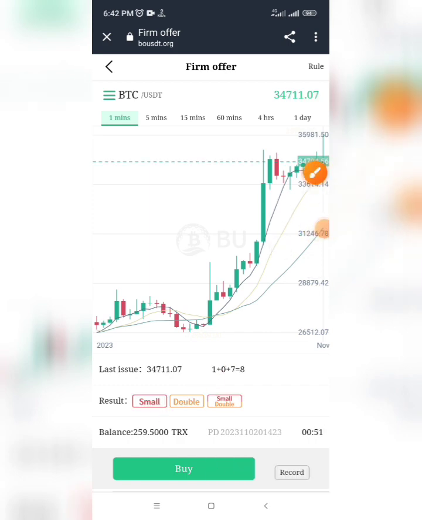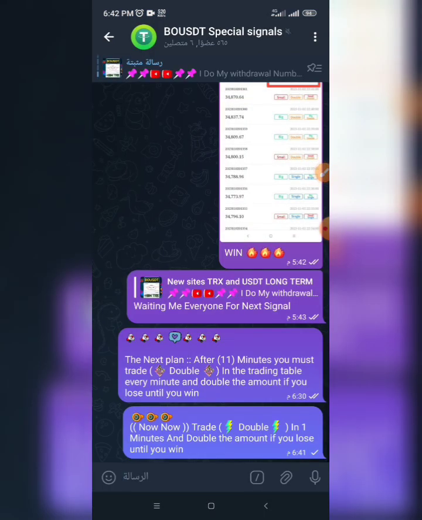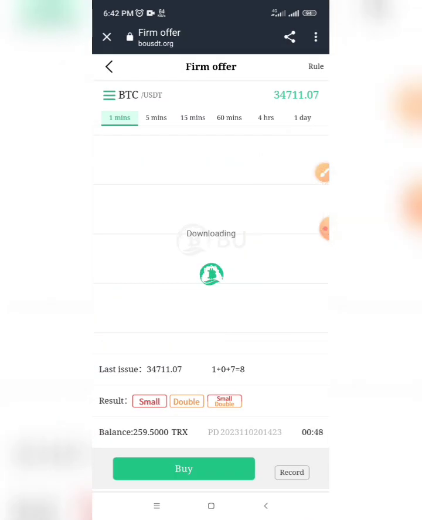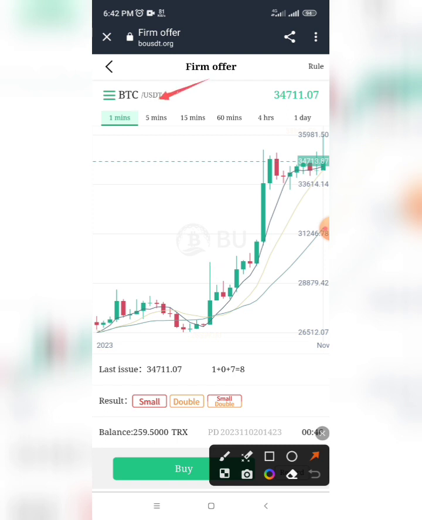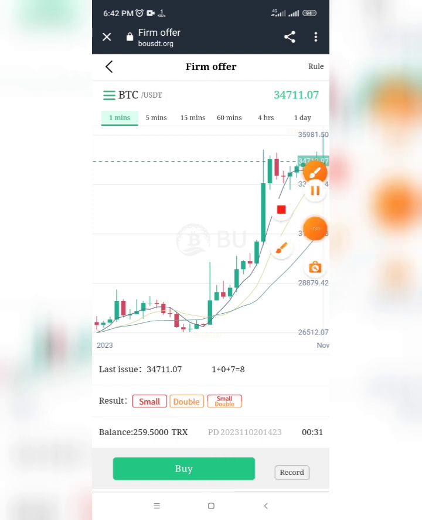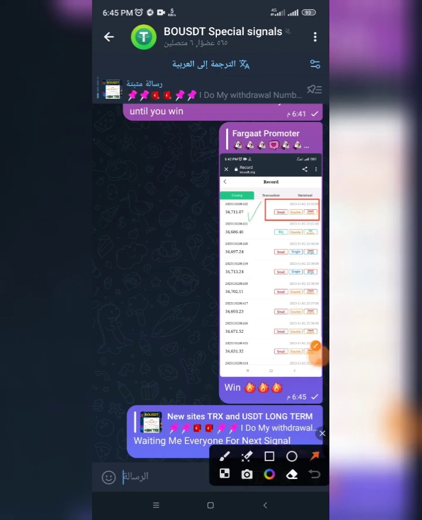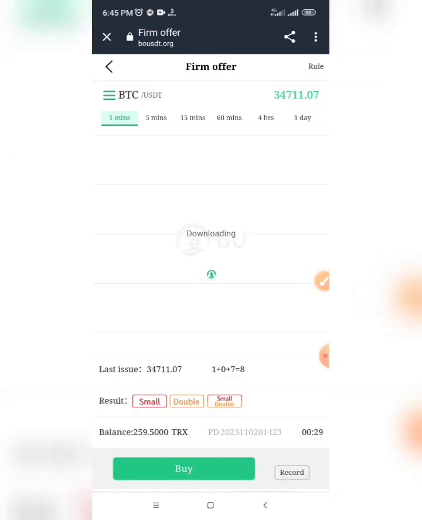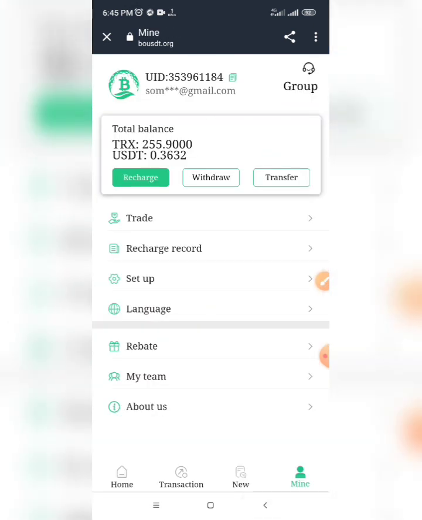It is double. In this group there are no losses, no more than 5 losses in this platform. In this group, trade every 1 hour on the 1 minute stage, everyone. I win more. Like I say, everyone, in this group it is perfect for trading. I will go to withdraw now.